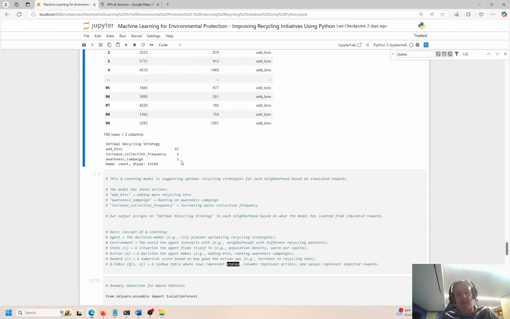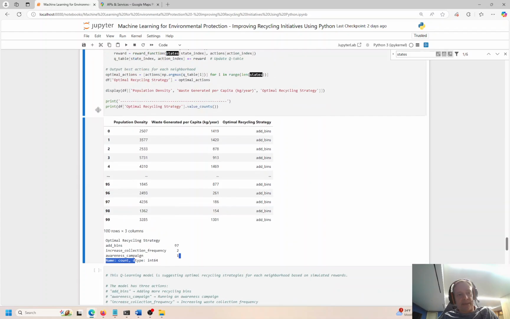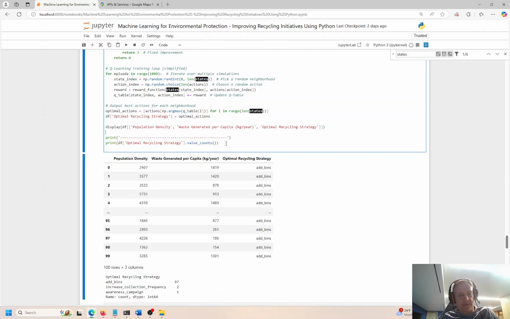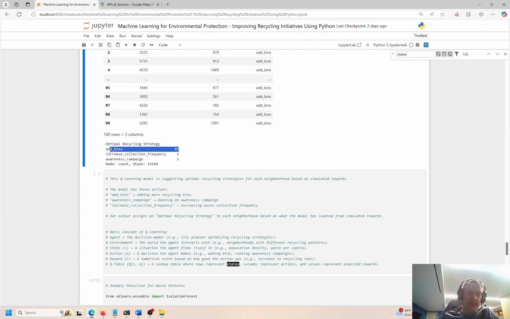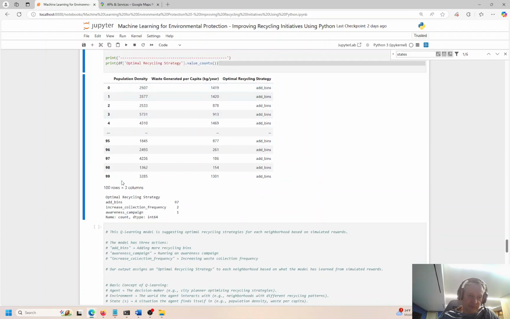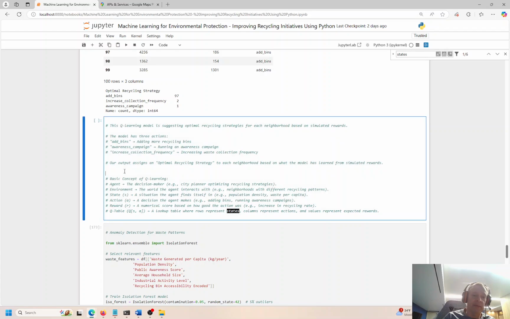I looked at the unique count of all of these, and where does that come from? Print unique. Oh, value counts. Yeah, value counts. By and large, just adding more bins, 97% of the time, 97 out of 100. Remember, this starts with 0, so it goes from 0 to 100. 97 times out of 100, just add more bins, and you're going to get more people recycling. In 2 parts of Boulder and some sections of this neighborhood, increase collection frequency is the recommended action. And awareness campaign, 1 time out of 100, is the recommended outcome, right? But by and large, just add 2 bins if you have 1, add 3 if you have 2.